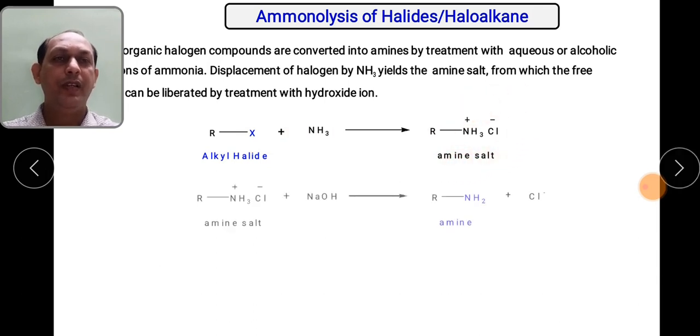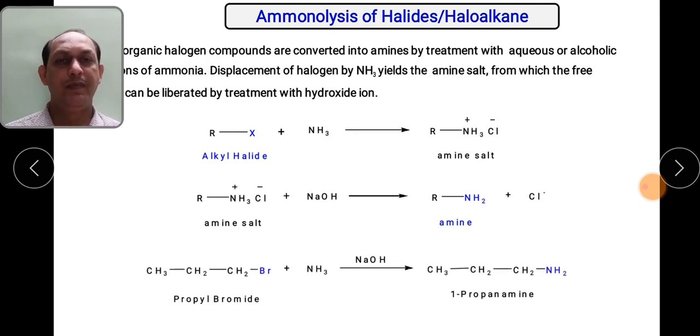So this particular amine salt, first formed in the first case, is being freed by adding NaOH. So what will happen? Na and Cl will be taken out and you will get the liberation of the free NH2 group. So this is how alkyl halides, by using NH3 and NaOH, are being converted into amine. This is called ammonolysis. Why? Because in this particular reaction, ammonia is being used as a reagent in order to convert these halides.